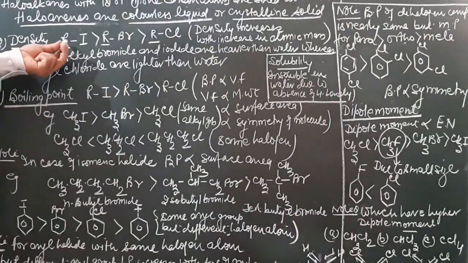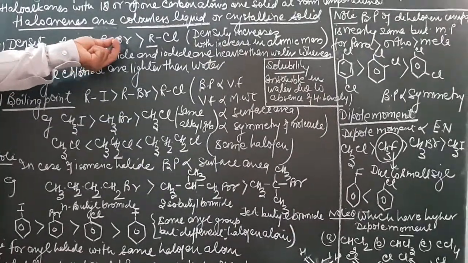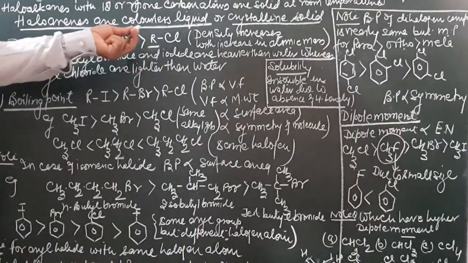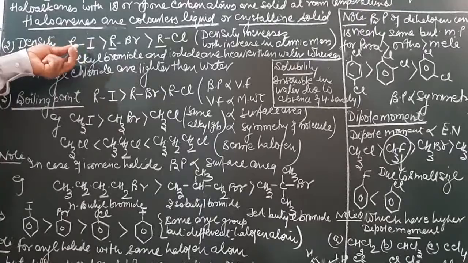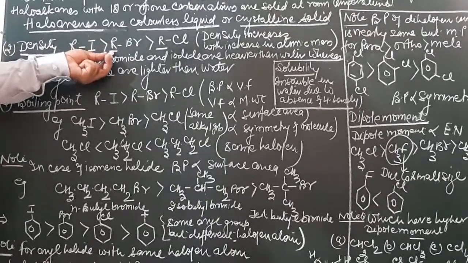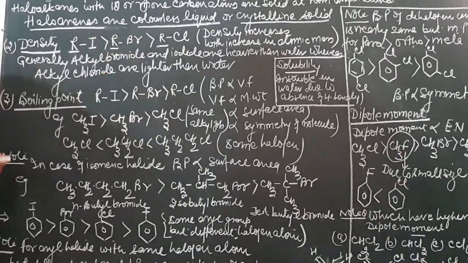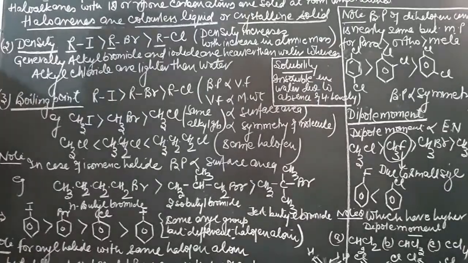So the mass of alkyl iodide is more than alkyl bromide, which is more than alkyl chloride. So density follows the order: alkyl iodide has a higher density as compared to alkyl bromide, as compared to alkyl chloride.